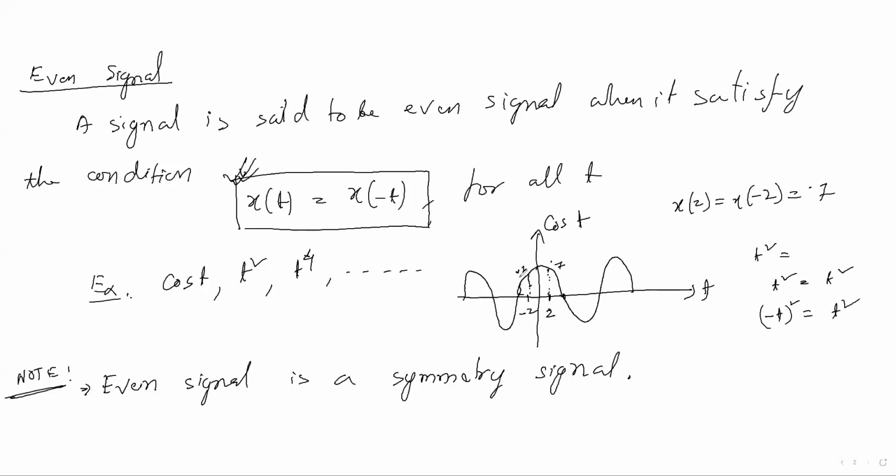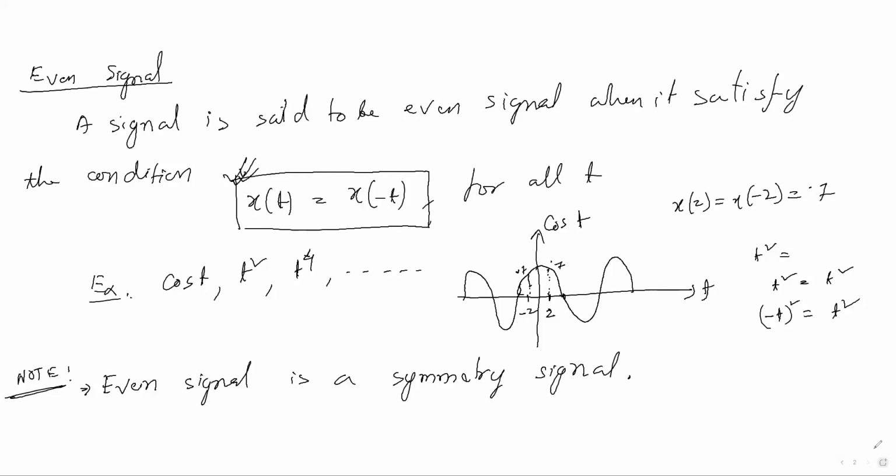But in the back of your mind, you should visualize these signals. If somebody says even signal, then your mind should say, oh, that is a symmetry signal. Symmetry signal means the part of that signal at the right side of the y-axis should be similar to the left side of the y-axis. So like that you should visualize. Even signal means symmetry signal.